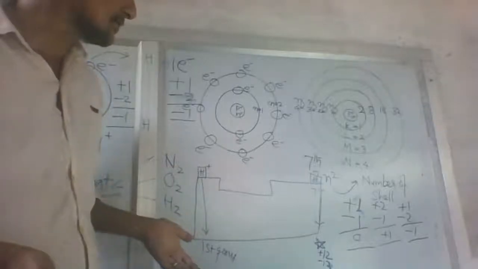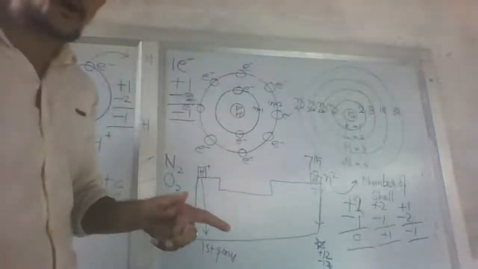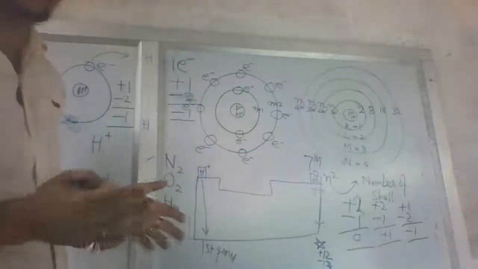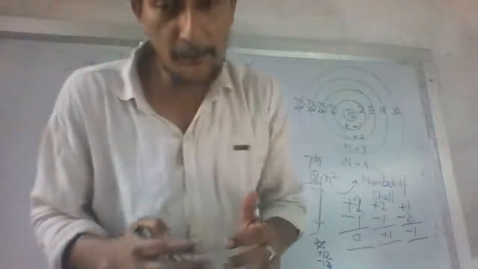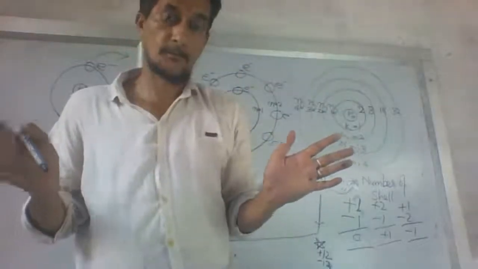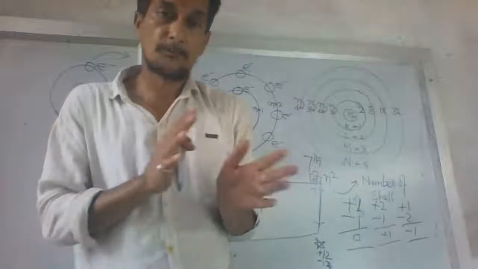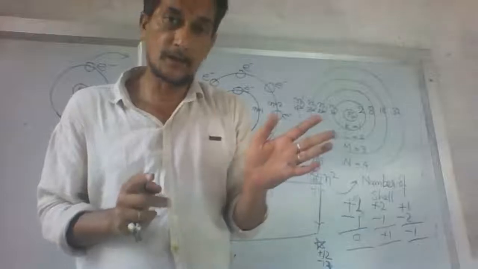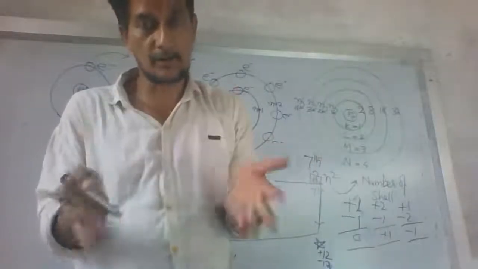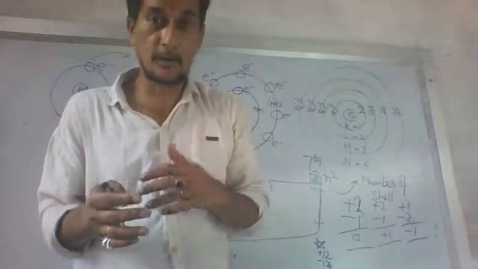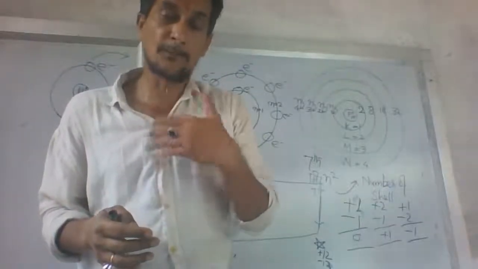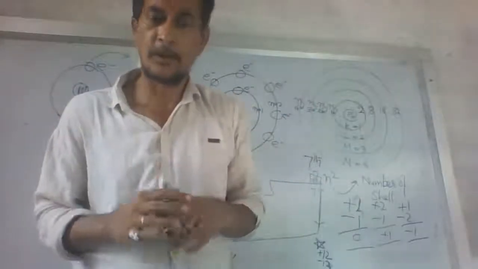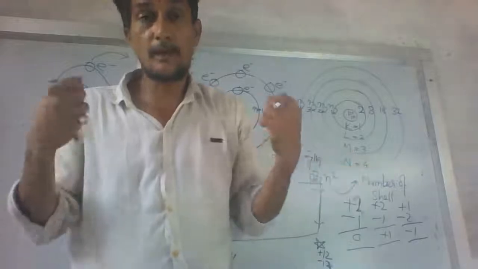Now the valencies are changed. It is giving 1 electron, the positive 1 valency. It is accepting 1 electron, negative 1 valency. So the valency of the hydrogen atom changes. Although the magnitude of the valency is the same, magnitude is 1, the signs are changed. What are those? Negative 1 and positive 1. When it gives out an electron, it becomes a positively charged atom, and when it accepts an electron, it becomes a negatively charged atom. Very interesting phenomena.